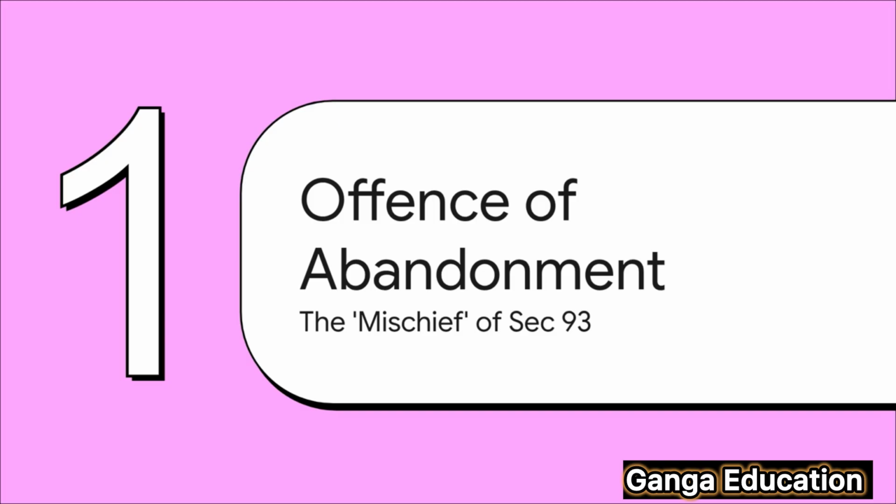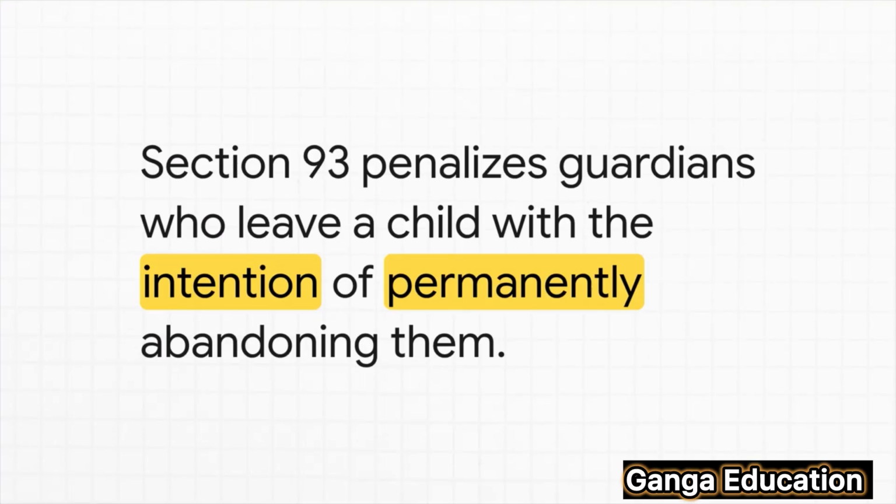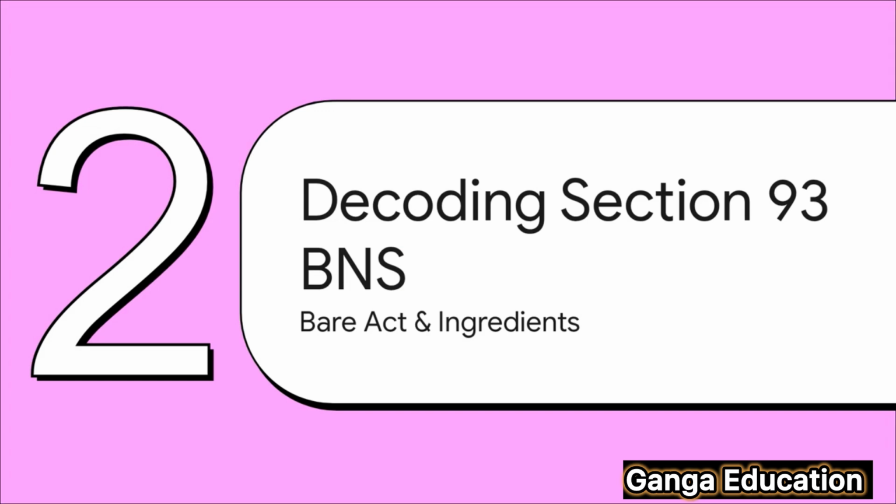So Section 93 is laser-focused on one key thing, the intention to permanently get rid of a child. It's not just about the physical act of leaving them behind. It's about that mental decision to completely cut ties and walk away from your responsibility. And that's why it's so serious. If the child dies because of this act, the charges can be escalated all the way up to murder or culpable homicide.